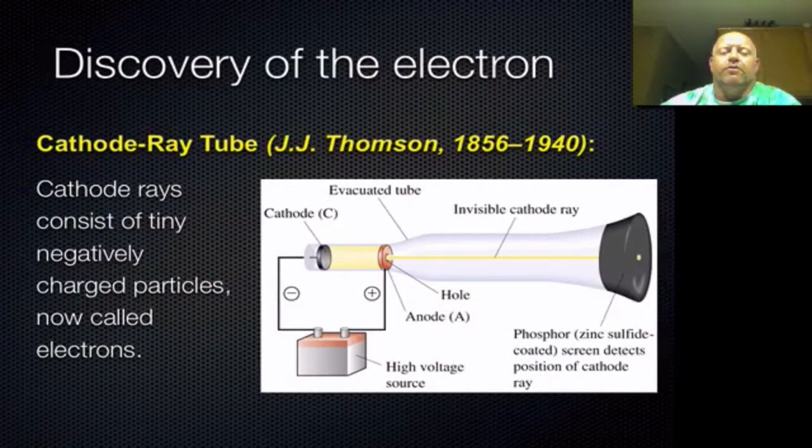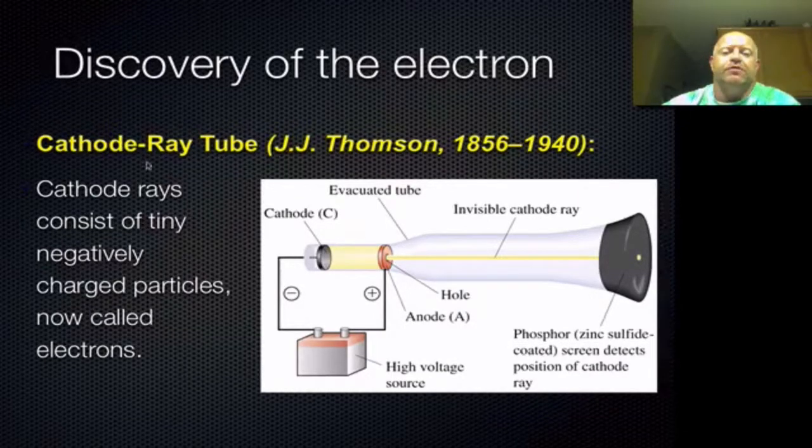Moving on from Dalton, we move into this idea of what was done next. So late 1800s, early 1900s, we started doing experimentation, and the technology was catching up to some of the different ideas about what's possible inside the atom. And one of those discoveries, actually the first one, was the discovery of the electron.